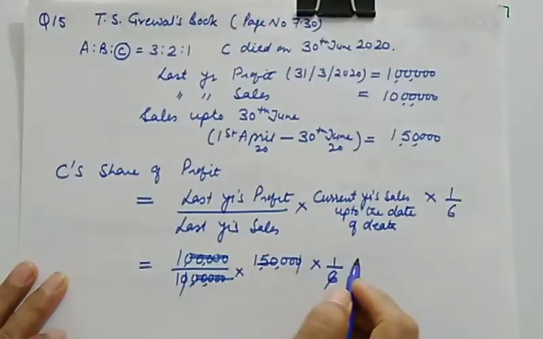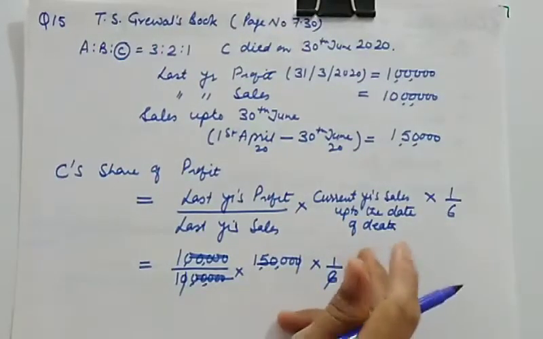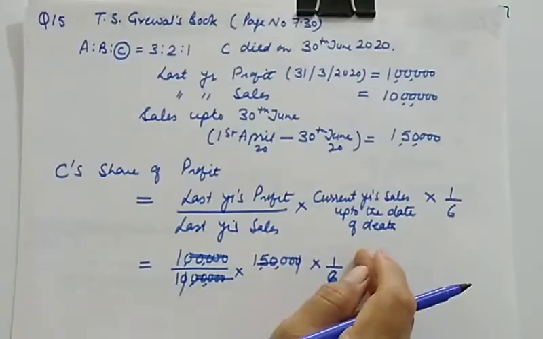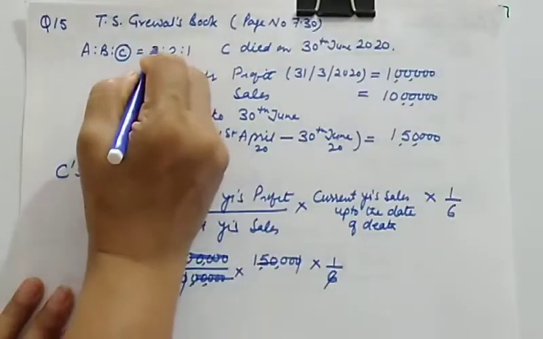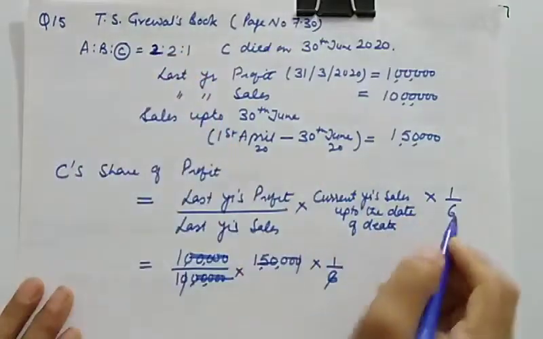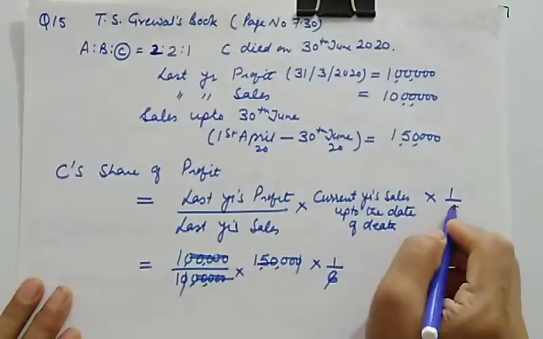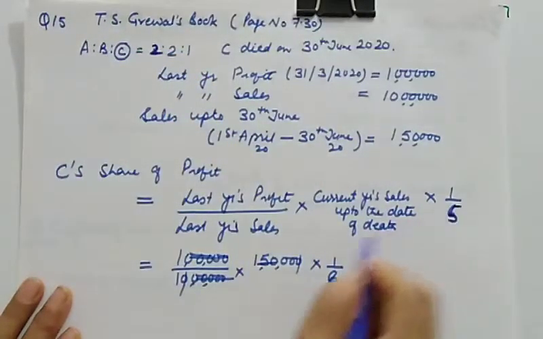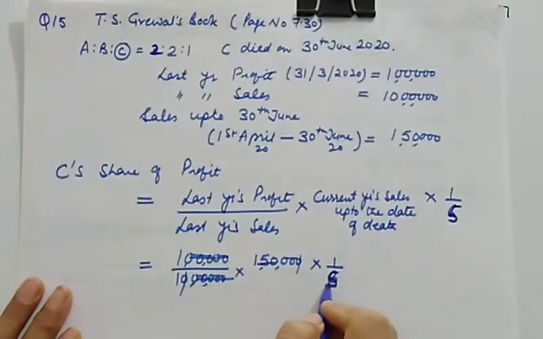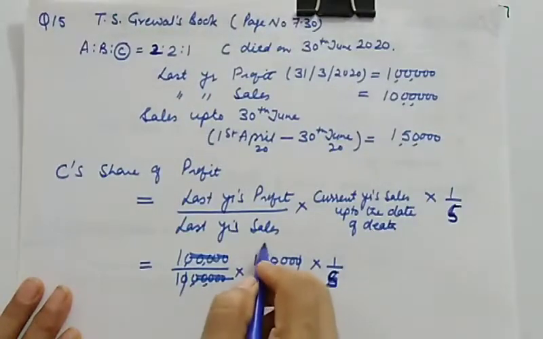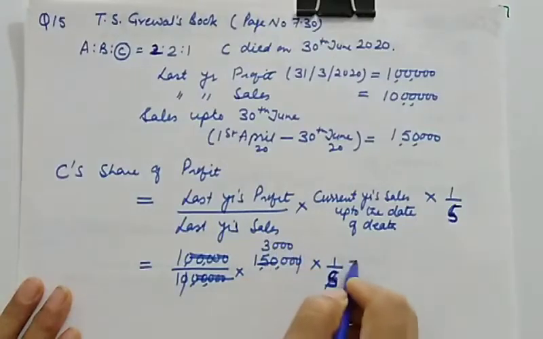1,50,000. This is 1/6. Let me check the ratio again. The ratio is 2 is to 2 is to 1. So C's share of profit is 1 upon 5. So this will be 3000.